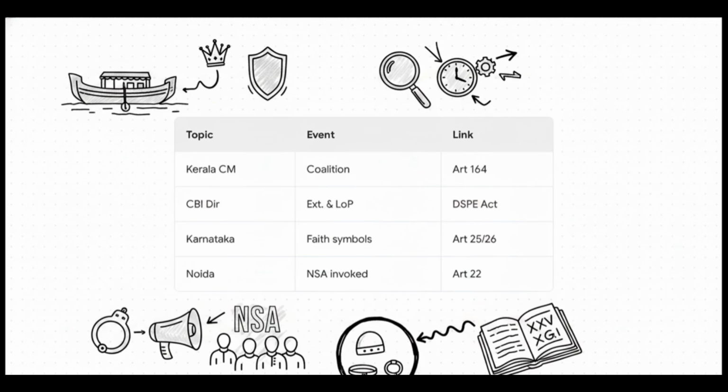First up, in Kerala, coalition dynamics are putting a spotlight on the governor's Article 164 discretion in inviting a leader to form the government. Meanwhile, at the center, the CBI director just got a 1-year extension under the DSPE Act, and this happened amidst dissent from the leader of the opposition, which really highlights the ongoing tug-of-war over institutional independence. Down south in Karnataka, the 2022 Uniform Order was revoked, explicitly allowing limited faith-based symbols, completely bringing Articles 25 and 26 on religious freedom back into the conversation. And lastly, in Noida, the National Security Act was invoked against protesting workers, which links directly to Article 22.